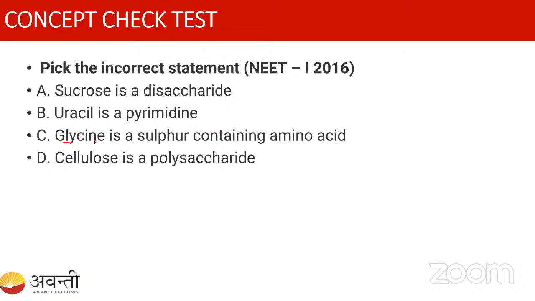So glycine is the very simplest amino acid, right? You can write the structure like NH3 plus, C, here is the H, here is the R. So the R group is also H only, right? So here it is COO minus. So glycine is a very simple amino acid.